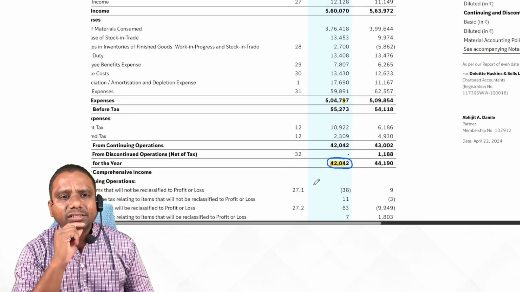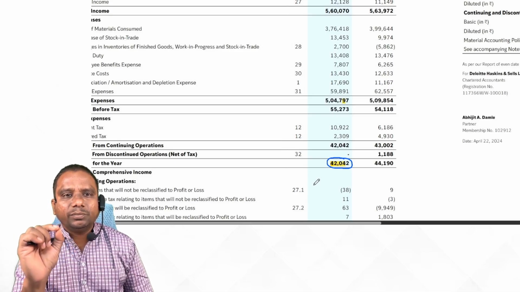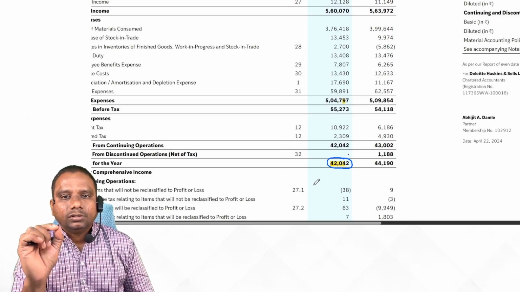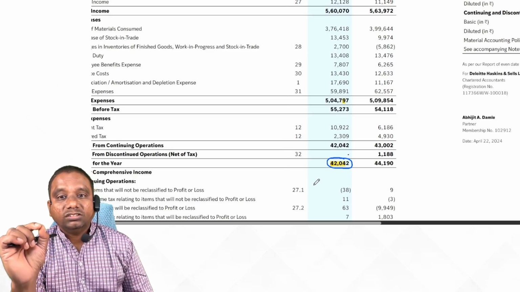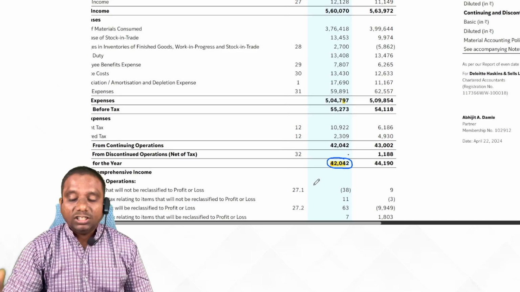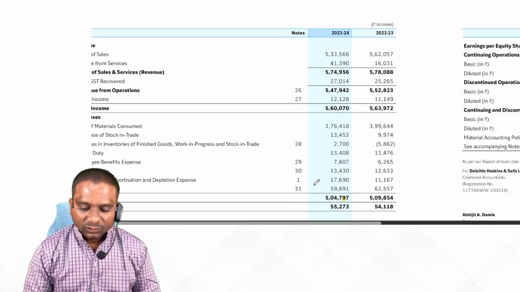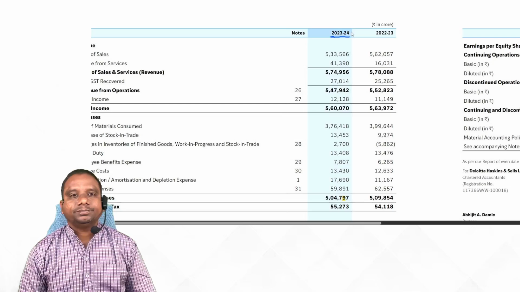That means Reliance Industries Limited earned a profit of 42,042 crore. In which year? 2023-24.